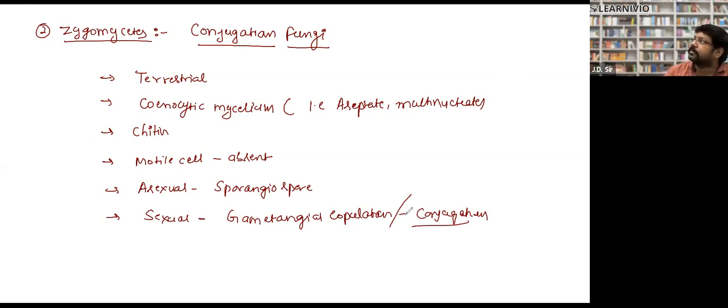That's why it is also called conjugation fungi.